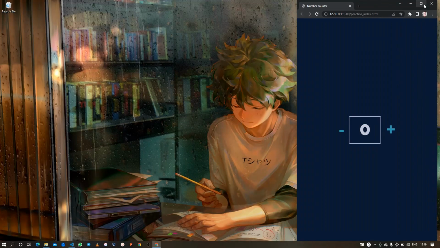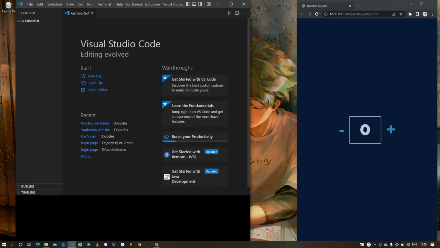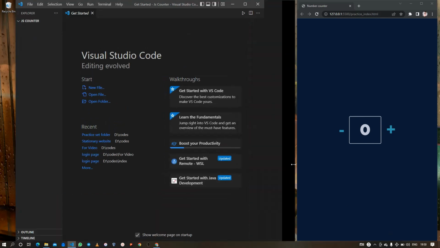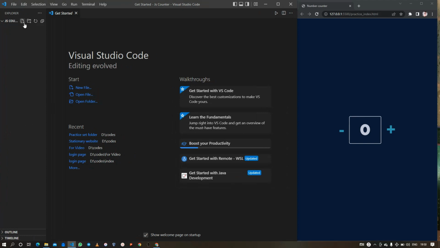So let me just minimize the window and then okay, here we are in Visual Studio Code. Let me maximize the window. Okay, so possibly that is fine.